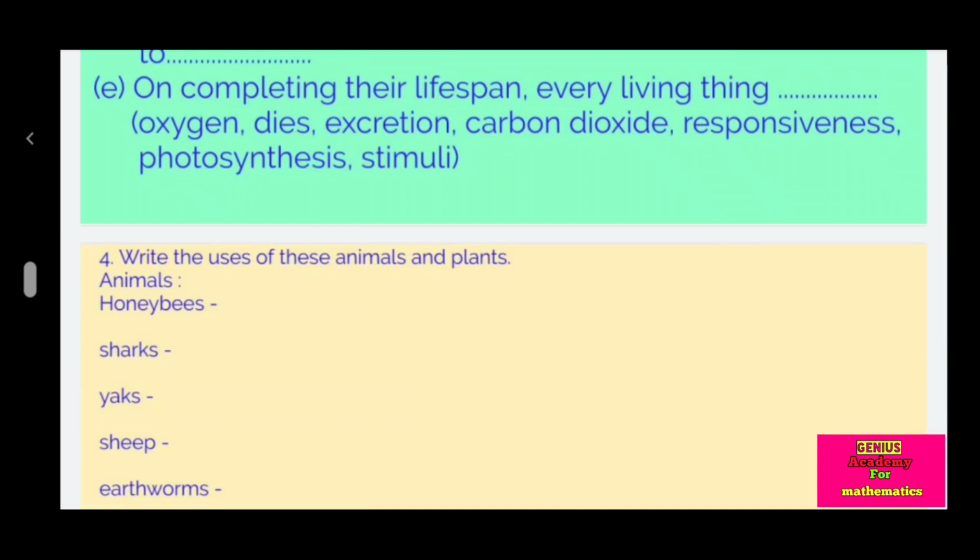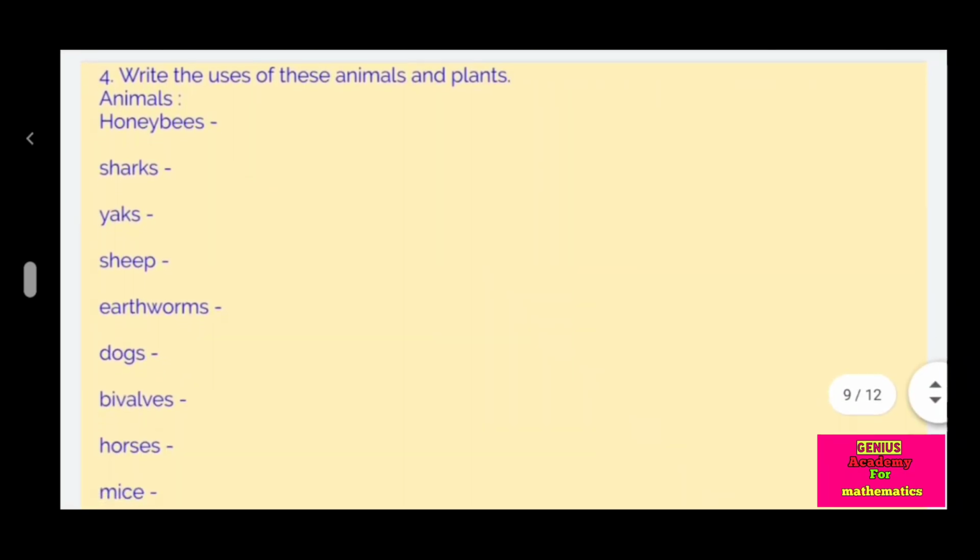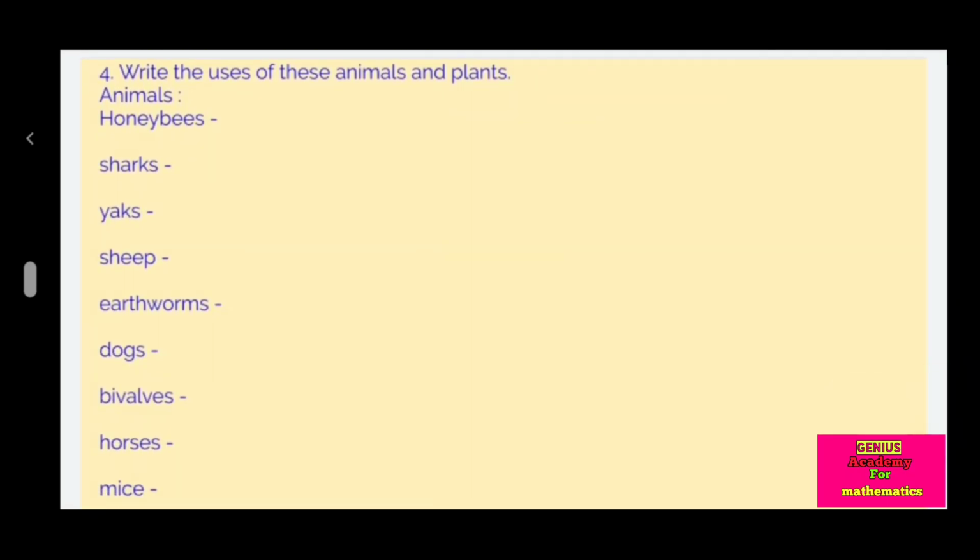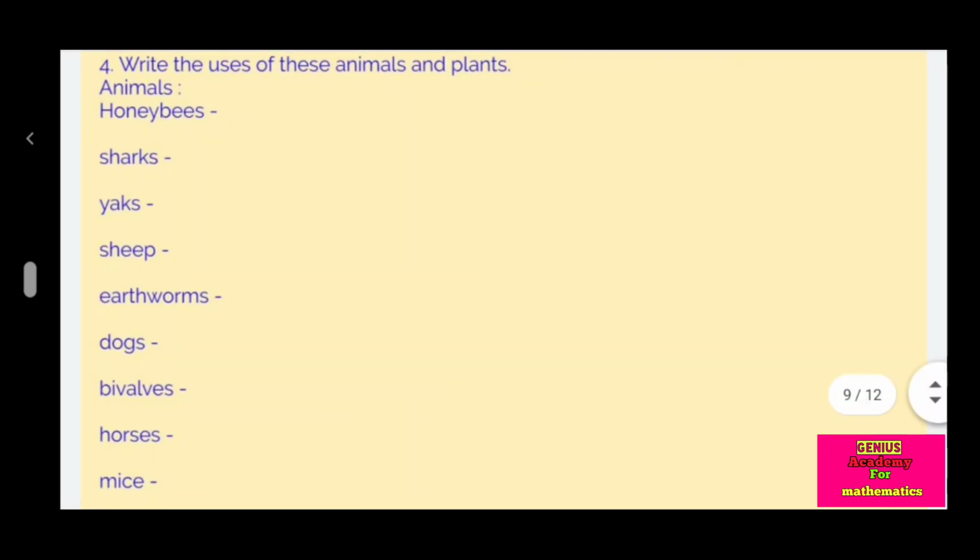On completing their lifespan, every living thing dies. Question 4. Write the uses of these animals and plants. Animals.